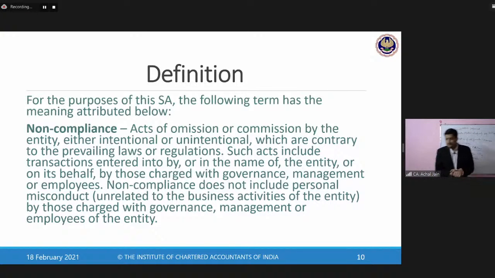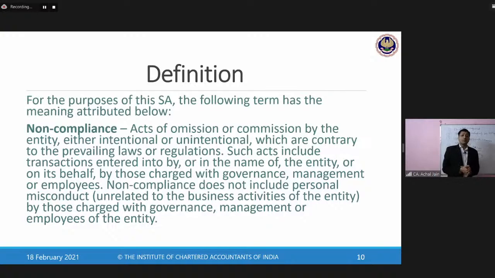Management of the entity. Now, what can be the management of the entity? Managing director of the company, CEO of the company, at times CFO of the company, or any other employee of the company. So they all need to perform some acts, and if those are not being done in line with what was required to be done by the law, it will be considered a non-compliance.